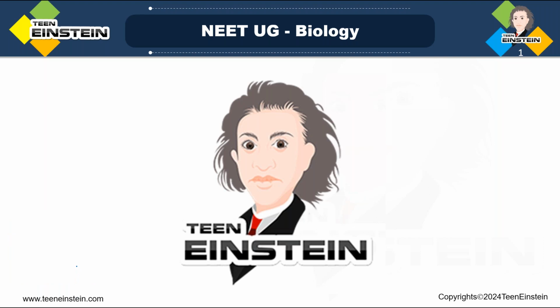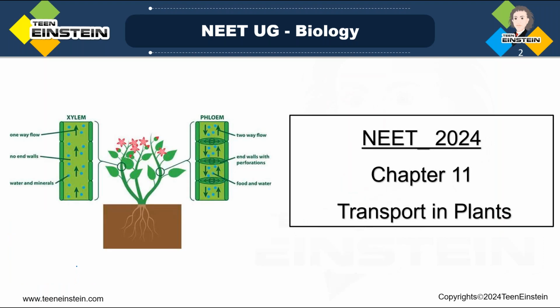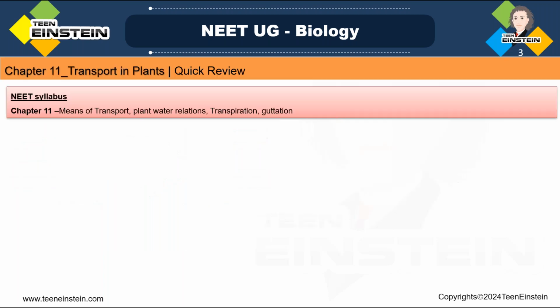Hello students, we are moving to another chapter of botany, chapter number 11, transport in plants. So here the topics which we are covering for the NEET syllabus are the means of transport, plant water relations, then transpiration, guttation, all these.